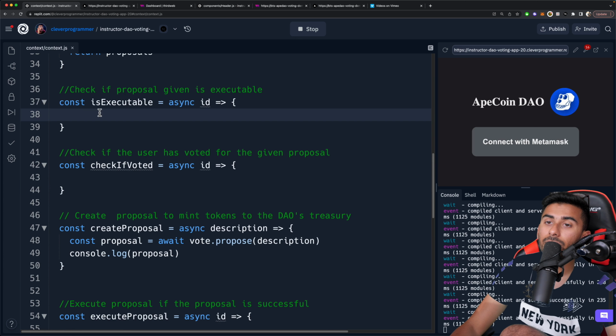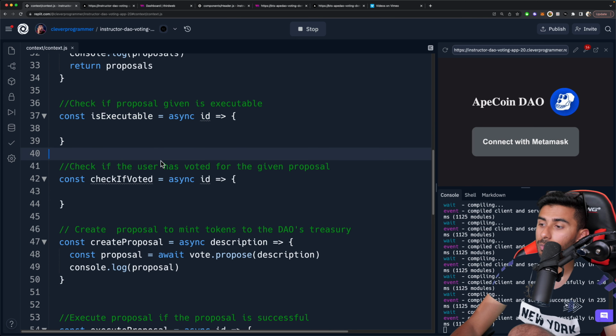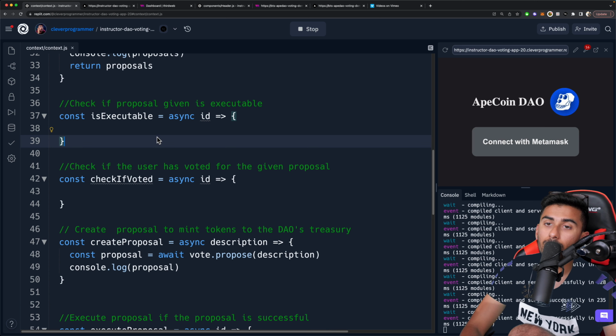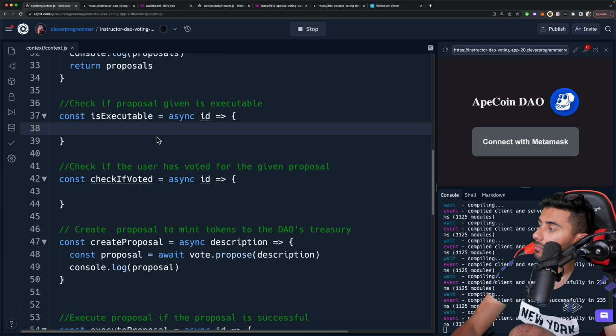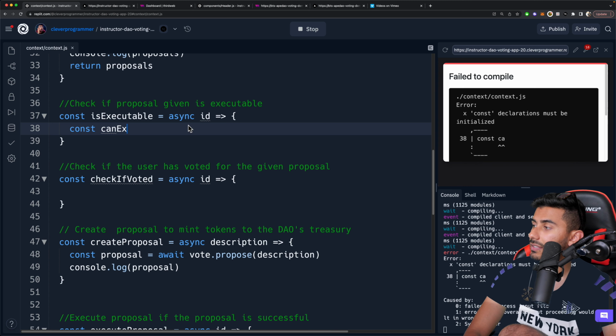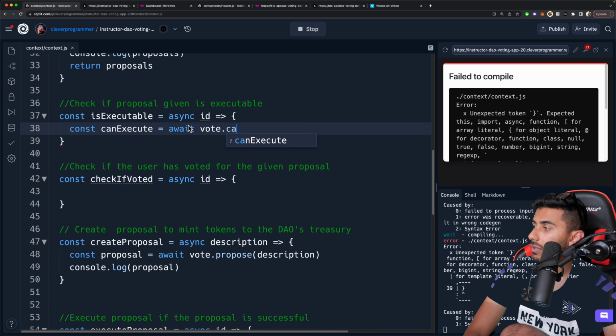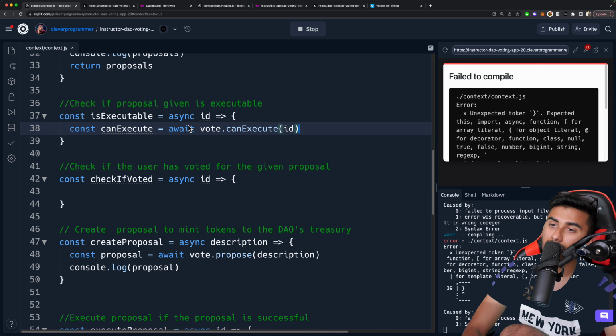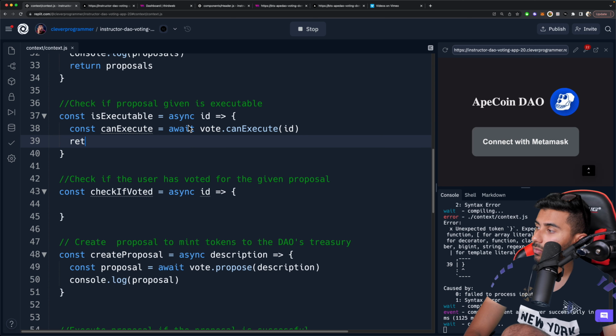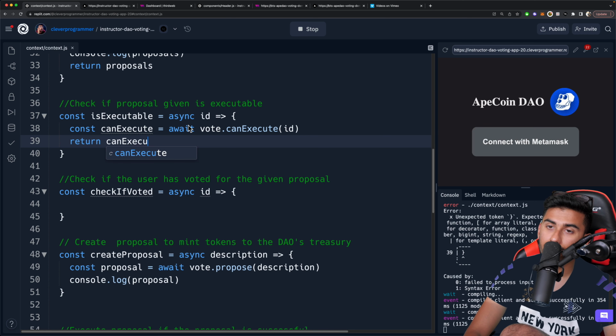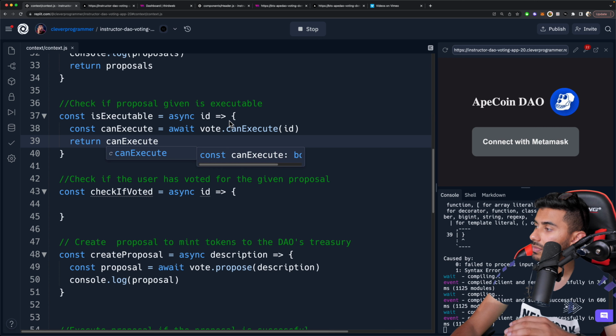Now let's go above and finish our is executable function. What we're going to do is go right here, and our is executable is going to take in an ID and check if the proposal given is executable. So I'm going to say const can execute, and this is going to return to us a Boolean. I'm just going to say vote can execute, and it'll take in an ID, and then we'll just return can execute. All right, boom, done.